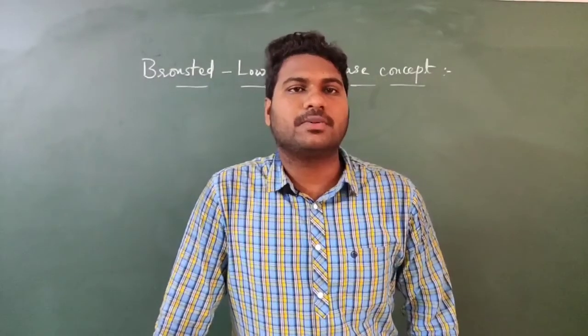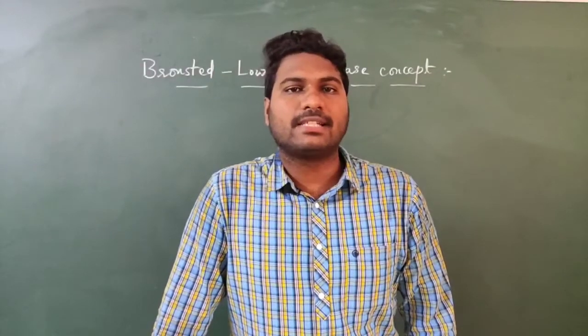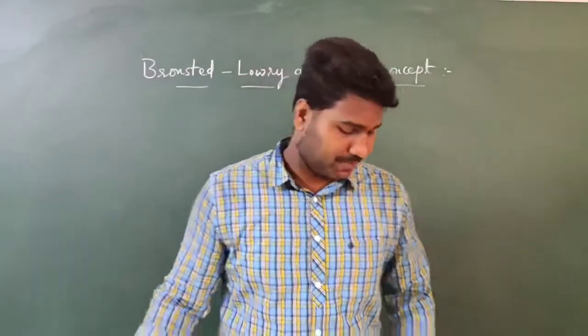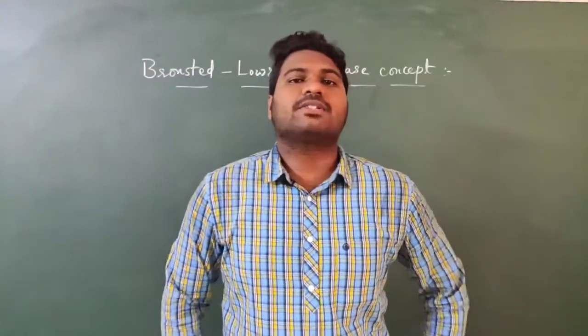Today we are going to discuss another acid-base concept, the Bronsted-Lowry acid-base concept.